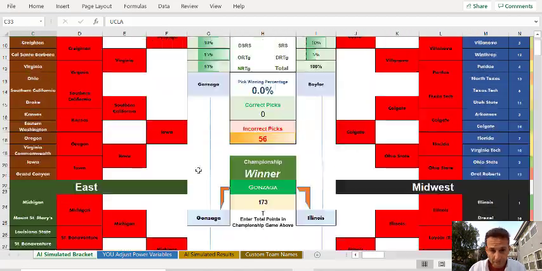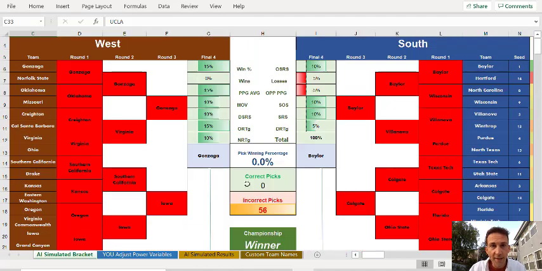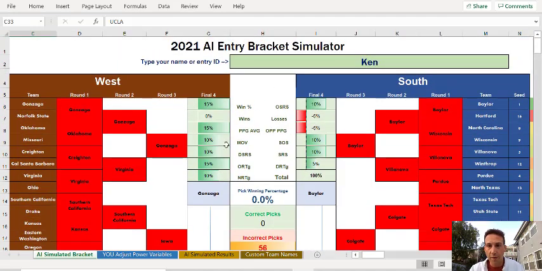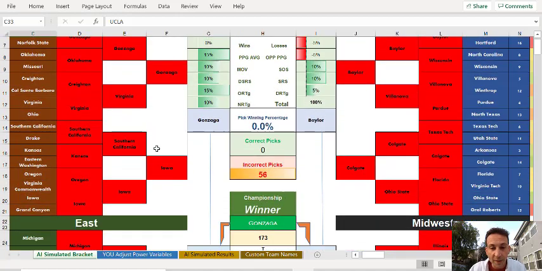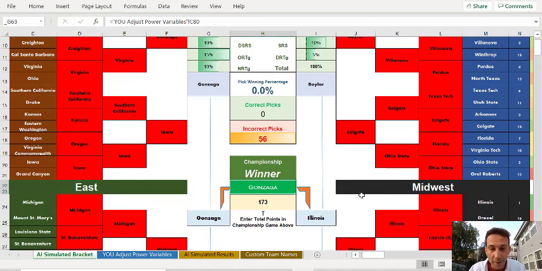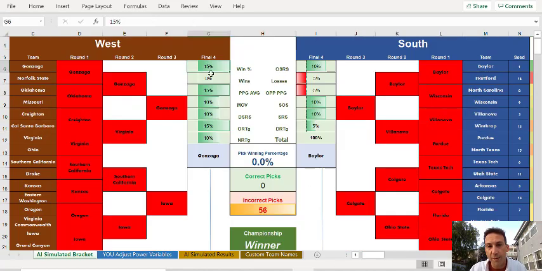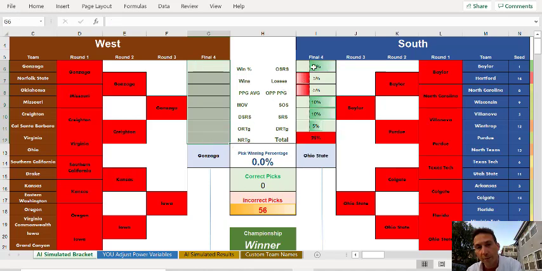So what has happened is this whole thing has just run its automation. It's done its thing. The results are not in yet, obviously, because these games haven't been played. But it did pick a winner. Guess what? Gonzaga beat Illinois. Not too much of a surprise. Those are two pretty big favorites based on our distributions here. We can change these distributions to be any one of the categories we want, and we can weight them completely the way we want.